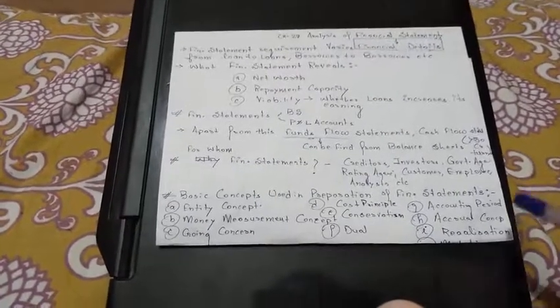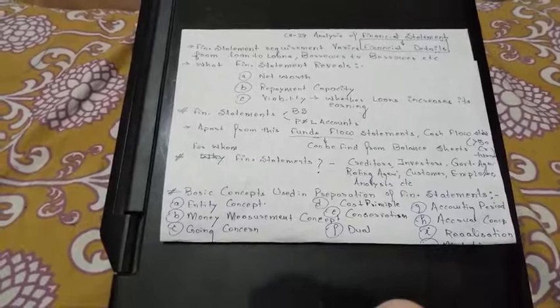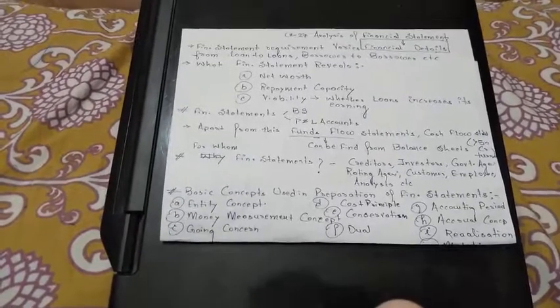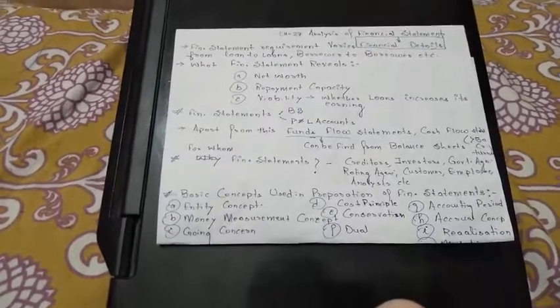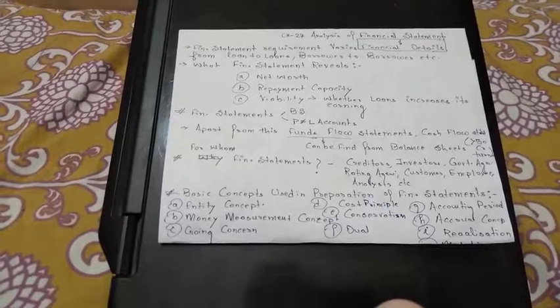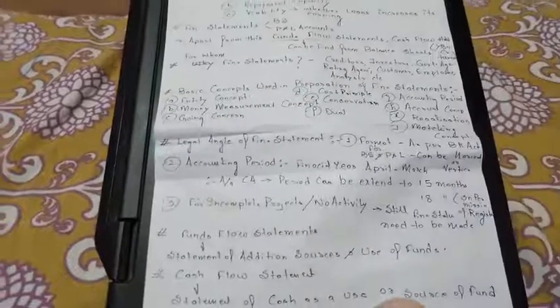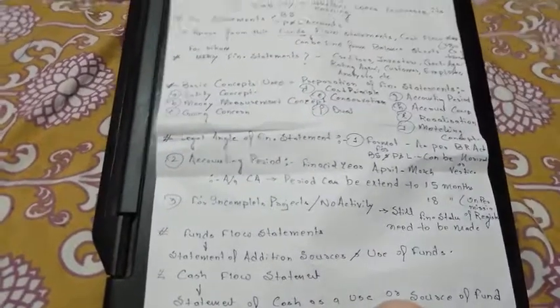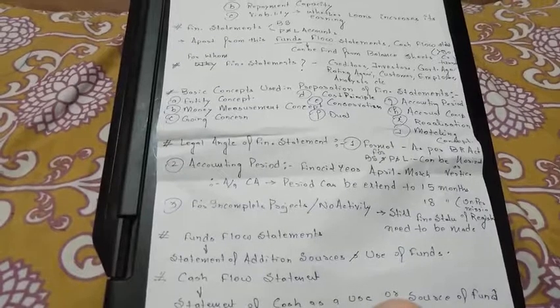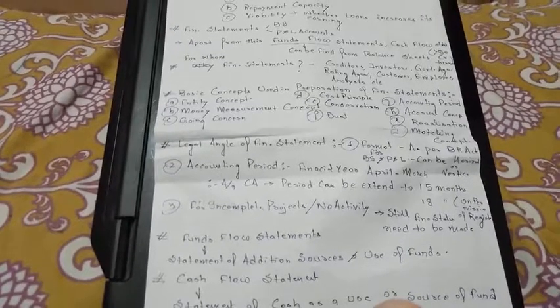Next, realization concept. Revenue will be realized only if the goods are delivered. So this is the realization concept. Next, the matching concept. In the matching concept, the expense will be entered in the accounting period where the revenue is generated.